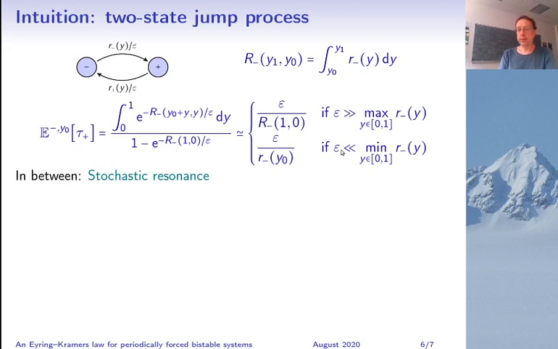Now, on the other hand, if epsilon is much smaller than the minimal transition weight, you recover the instantaneous transition weight inverse. And in between things are more complicated because of stochastic resonance. But what this tells you is that we had this condition that epsilon should be larger than the average of lambda 1, this is to be expected because for small epsilon you have a different expression. On the other hand, the upper bound on epsilon with this power 1/4 is probably due just to technical difficulties.